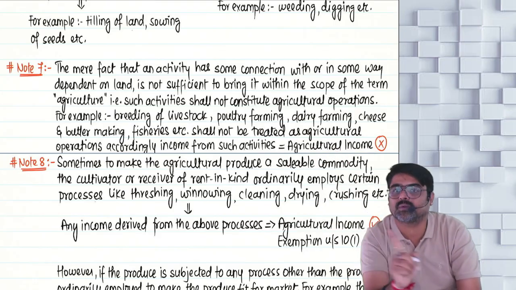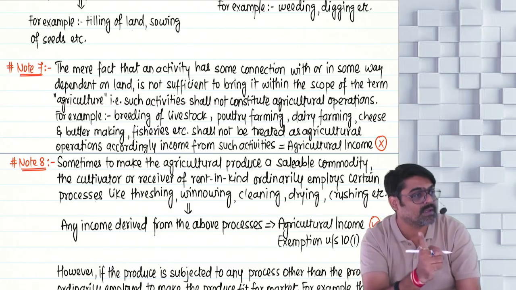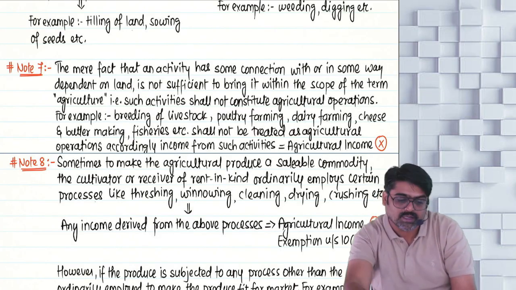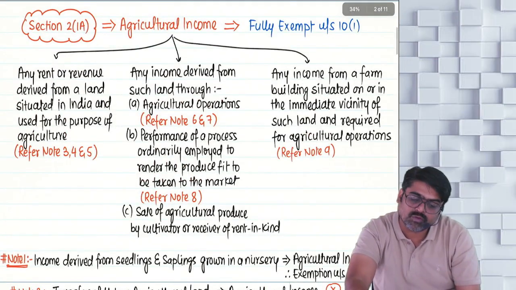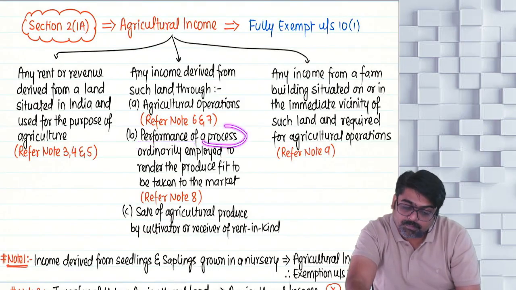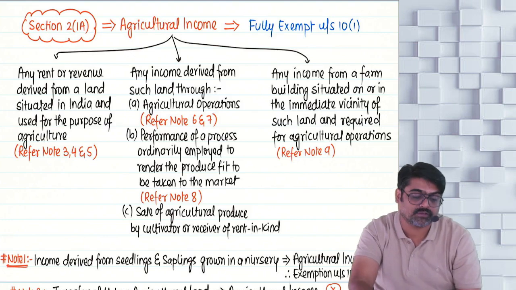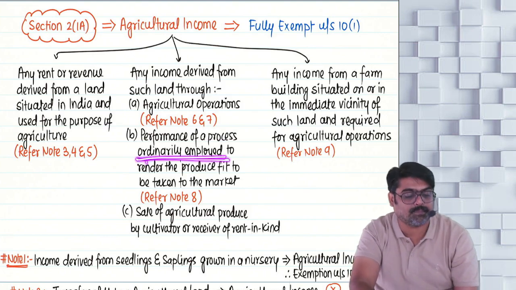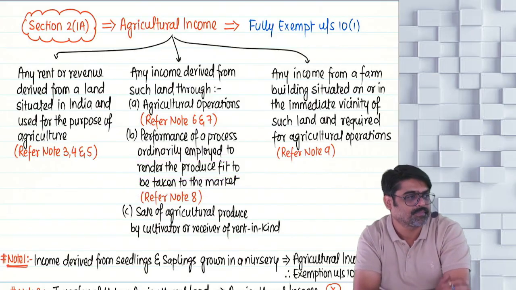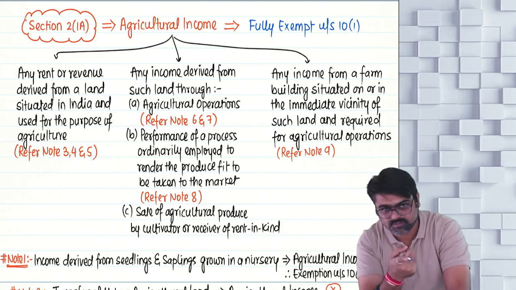Only these operations will be treated as agricultural operations, provided they are performed on land situated in India and used for the purpose of agriculture. Now they are saying that any income which you are deriving by performing any process which is ordinarily employed to render the produce fit to be taken to the market. Now tell me, did you do the basic operations?